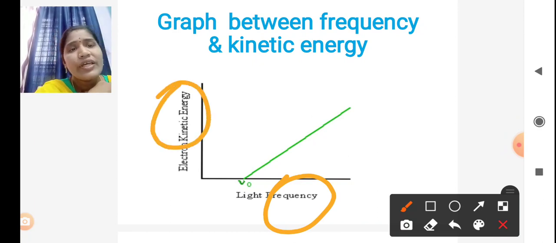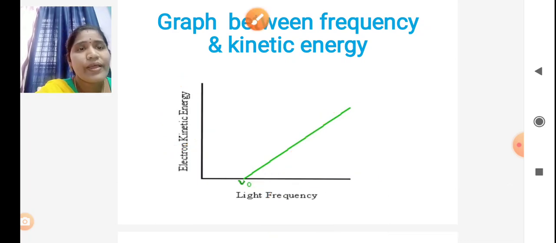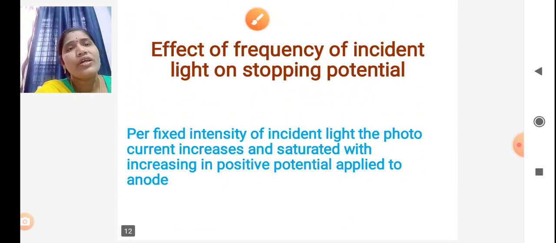As the frequency increases, the kinetic energy of the photoelectrons increases. Next, the fourth characteristic: the effect of the frequency of incident light on stopping potential. We already discussed stopping potential.